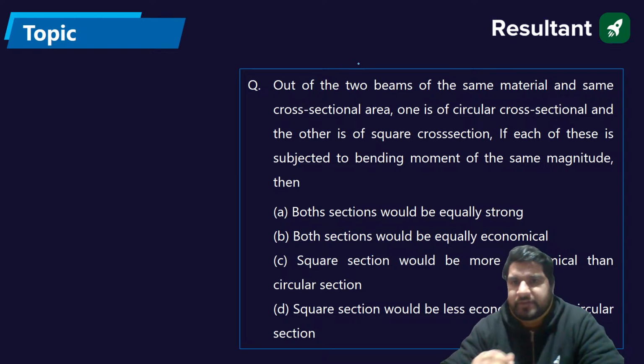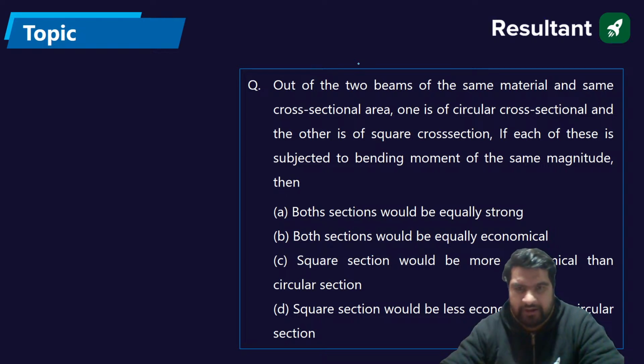Out of two beams of the same material, now we have two beams which have the same material and the same cross sectional area. One is a circular cross section and the other one is a square cross section. Both of these beams are subjected to a bending moment M of the same magnitude. Option one: both the sections would be equally strong.